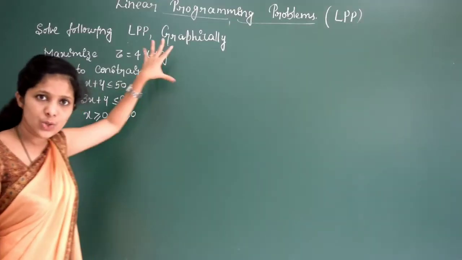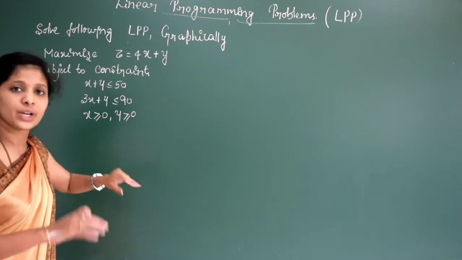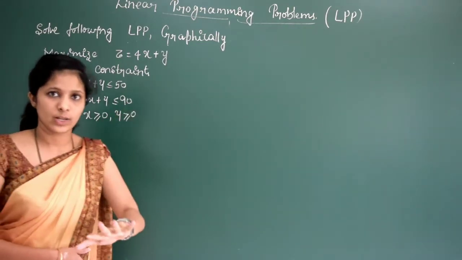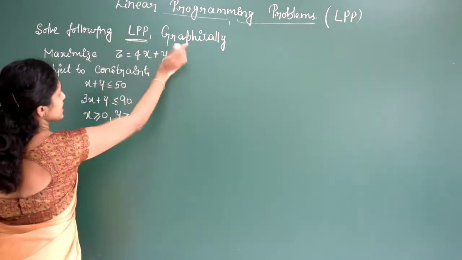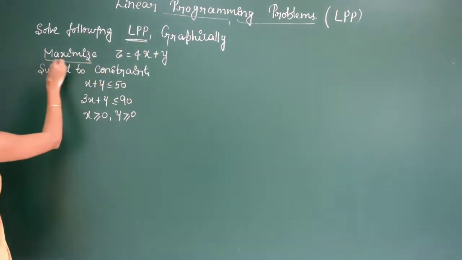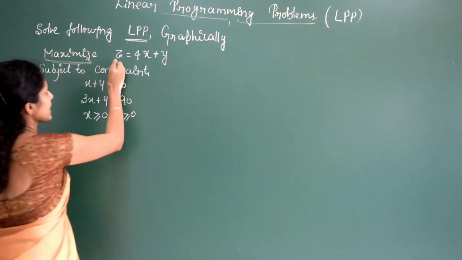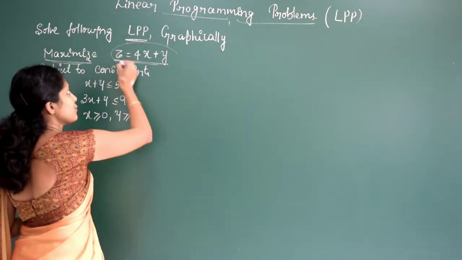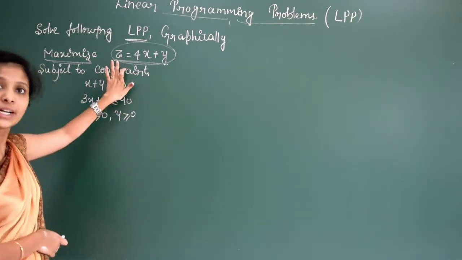See, the question will be like this. Now I will explain this problem. I will go very slowly. Try to understand this one so that you can solve all the problems. It will be easy. Now see: solve the following linear programming problem graphically. Maximize, it is given that you have to find the maximum. Maximize z = 4x + y. So this is the objective function. Is it clear? The objective function is always represented by the letter z.